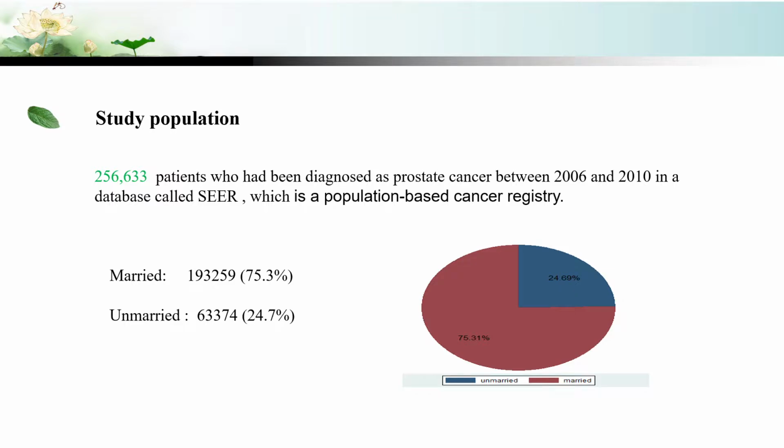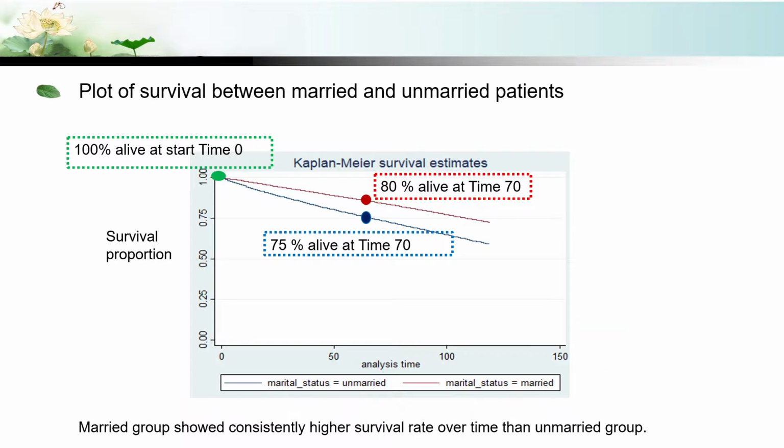So my study group contains around 256,000 patients who had been diagnosed with prostate cancer between 2006 and 2010 in a database called SEER, which is a population-based cancer registry. It has 18 registry sites across the country. According to the pie chart, among the study population, we have around 75% married patients and 25% unmarried patients.